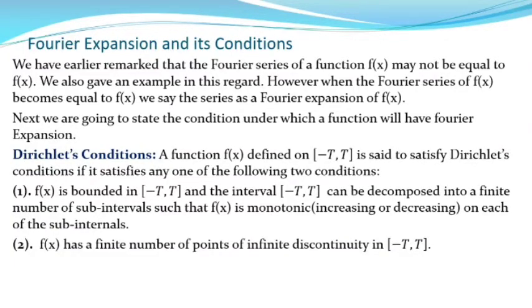However, when the Fourier series of a function f of x becomes equal to f of x, we say the function has a Fourier series expansion.